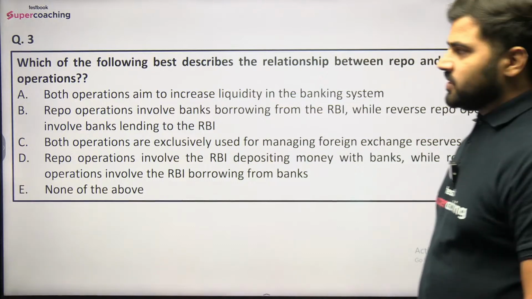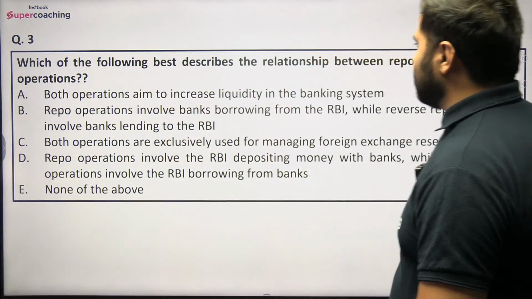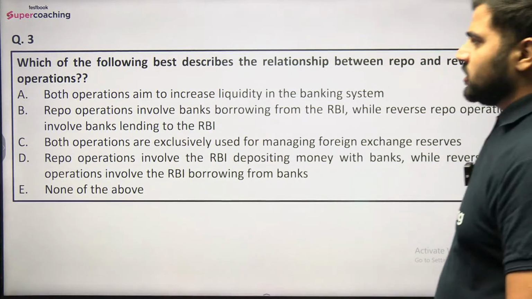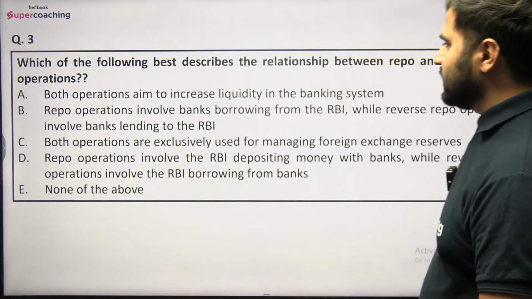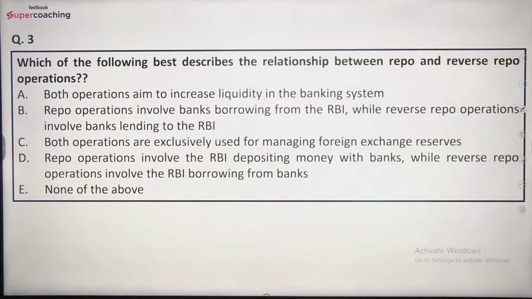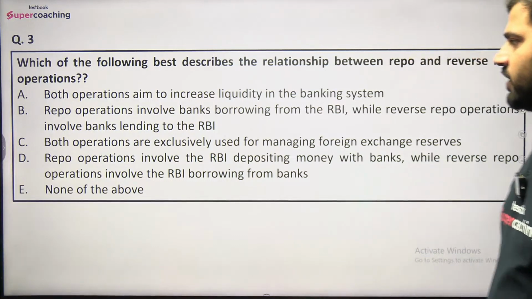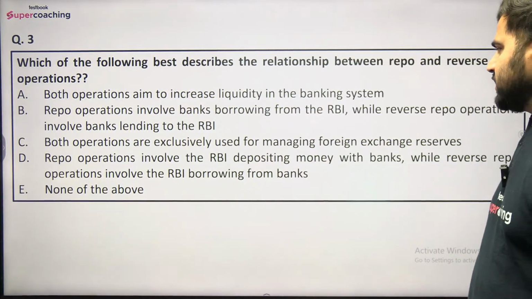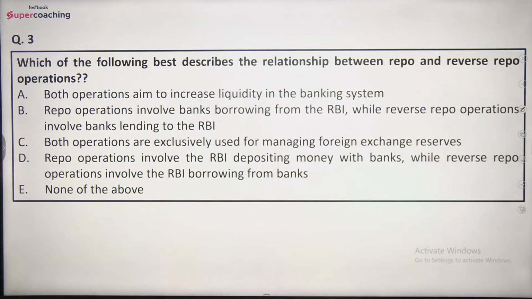Question number 3 is here. Which of the following best describes the relationship between repo and reverse repo operations? बताइए. So options are: both operations aim to increase liquidity in the banking system. Repo operation involves borrowing from the RBI, while reverse repo operation involves banks lending to the Reserve Bank of India. Both operations are exclusively used for managing foreign exchange reserves. Repo operation involves the RBI depositing money with the banks, while reverse repo operation involves the RBI borrowing from banks.